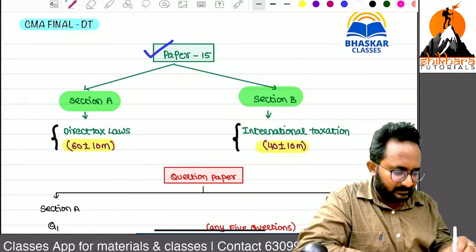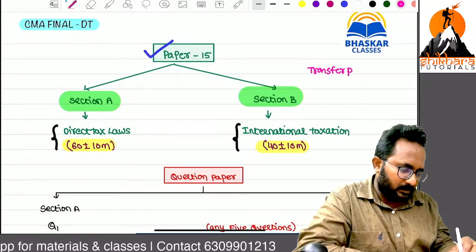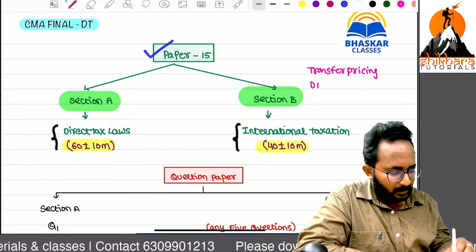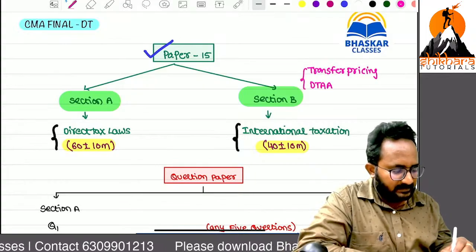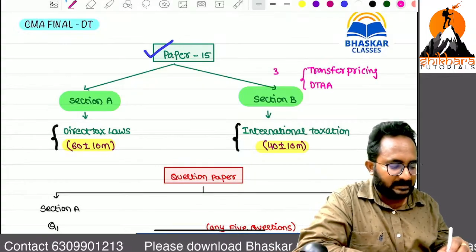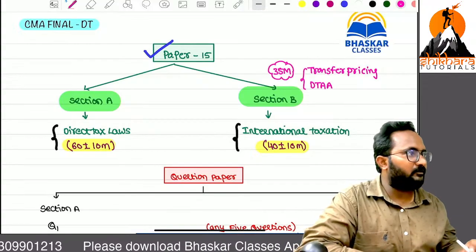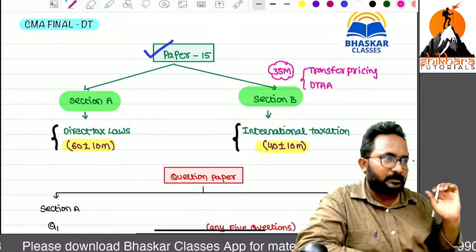One is Transfer Pricing, which some of you may already know, and the second is Double Taxation Avoidance Agreement. From these two chapters itself you will definitely get 35 plus marks. In every attempt we can get 35 marks from these two chapters only.